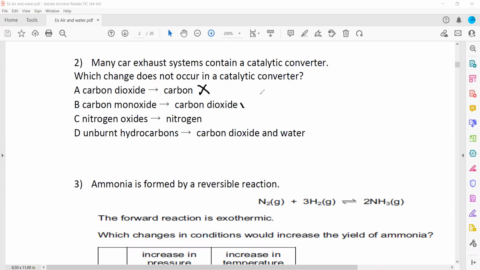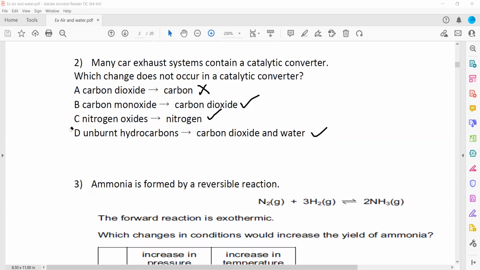Carbon monoxide to carbon dioxide, yes, it does. Nitrogen oxide to nitrogen, that's also right. And unburned hydrocarbons are burned completely, producing carbon dioxide and water. So the question is which one does not take place.